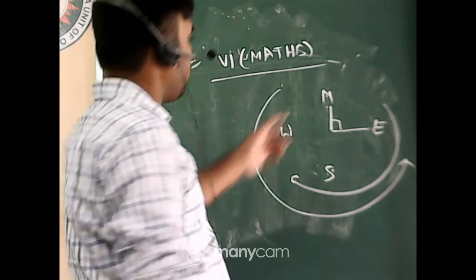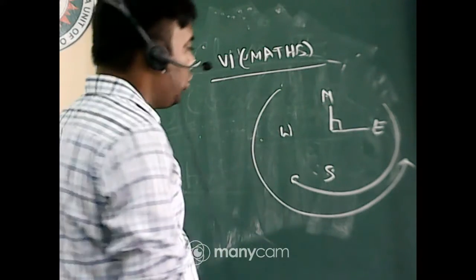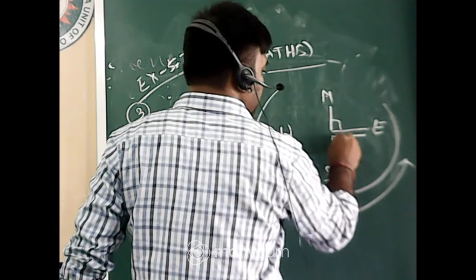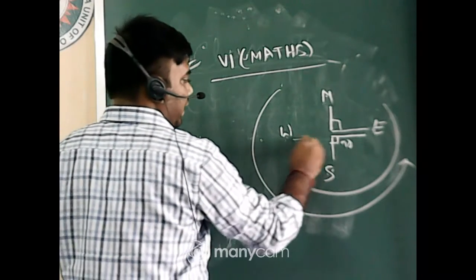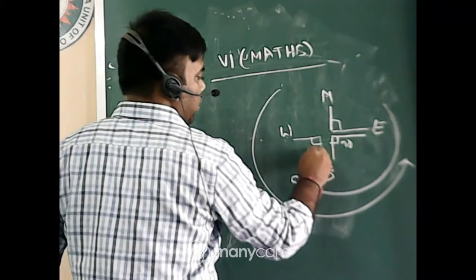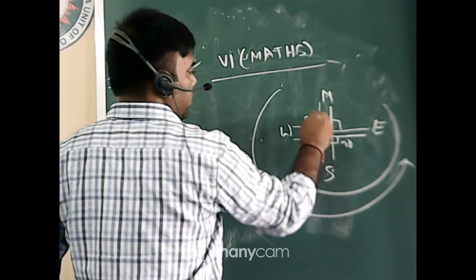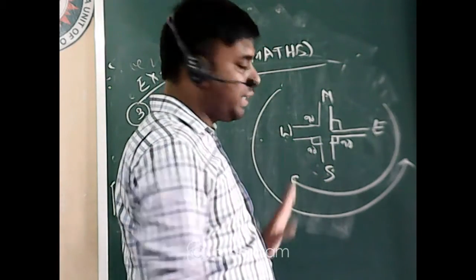So north to east, that angle is 90 degree. What is the angle between east to south? East to south, that angle is also 90 degree. South to west, that is 90 degree. West to north, 90 degree. So angle between two consecutive direction is 90 degree.